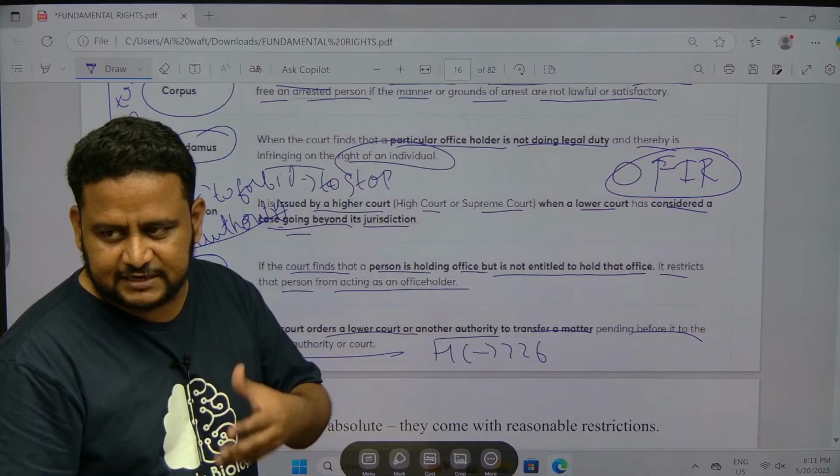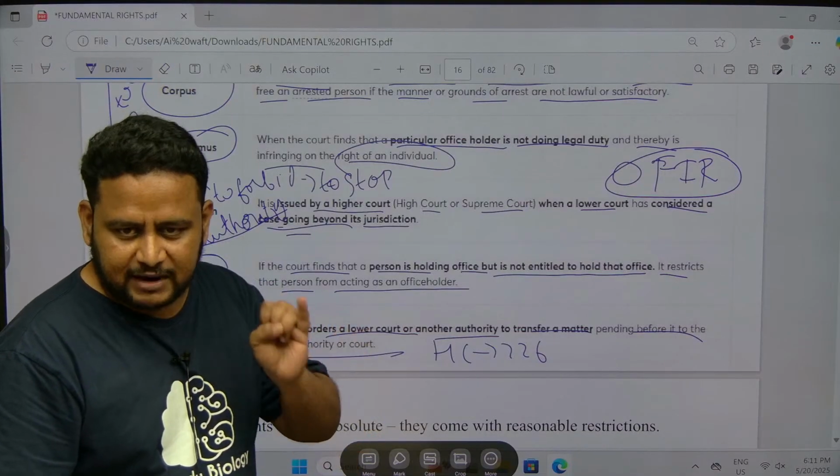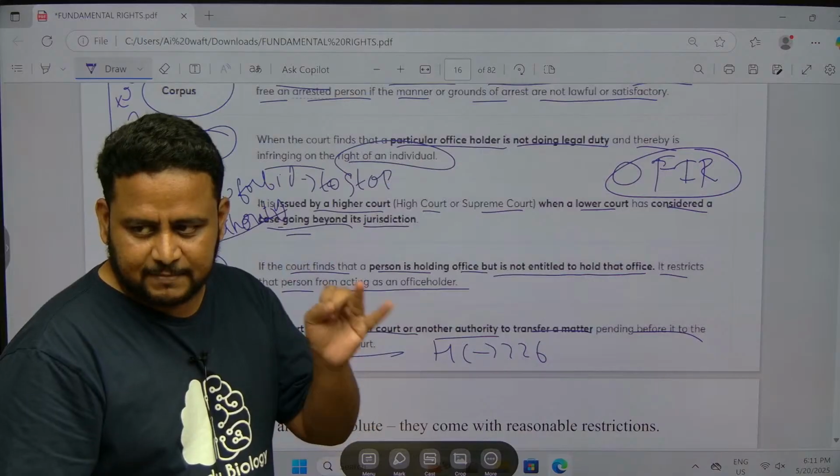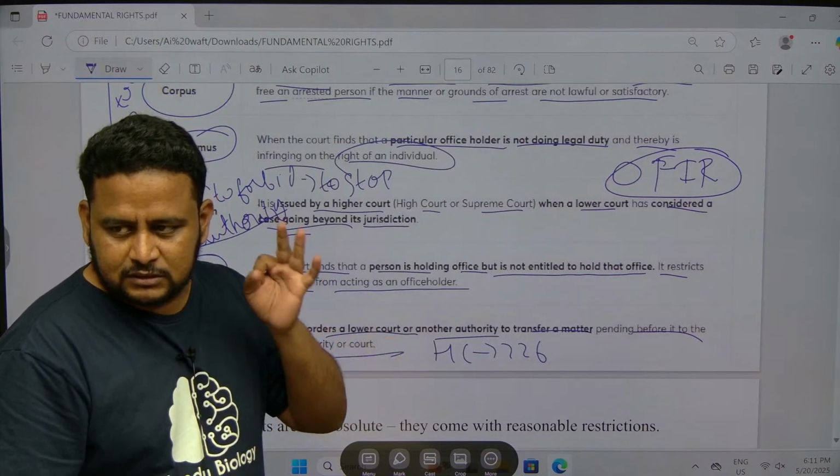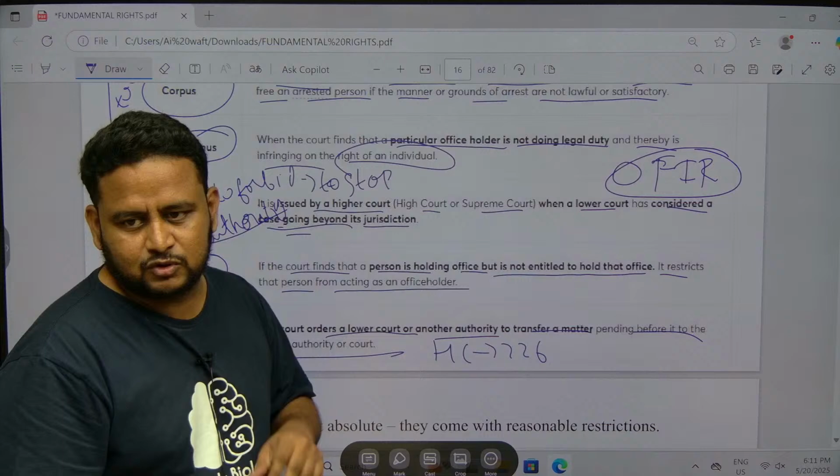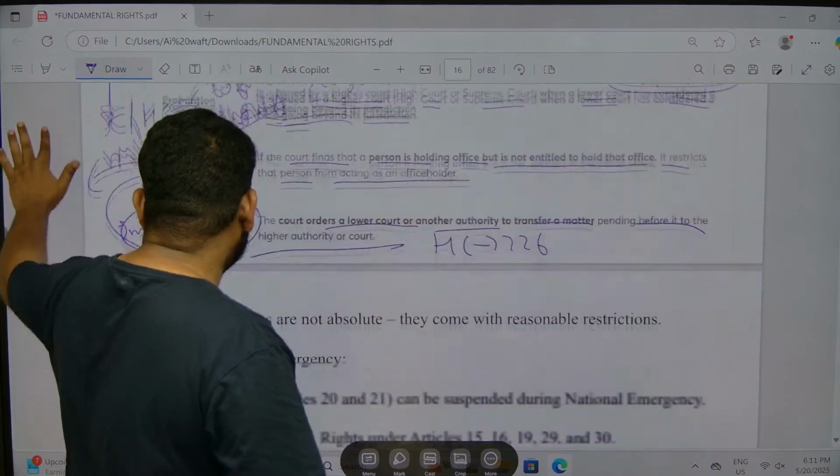That is, writs means nothing but a written notice. The five writs are what? First is habeas corpus, mandamus, prohibition, certiorari, and also quo warranto. Quo warranto. Got it?